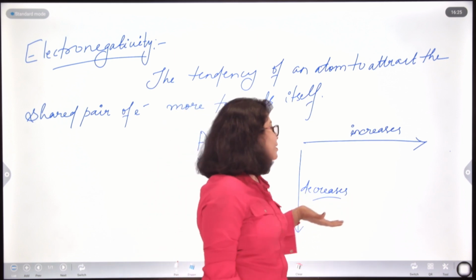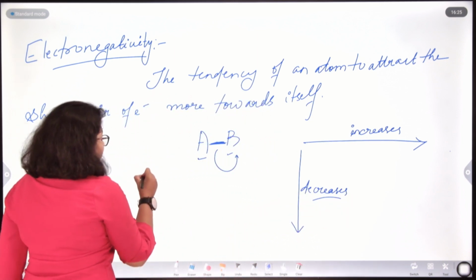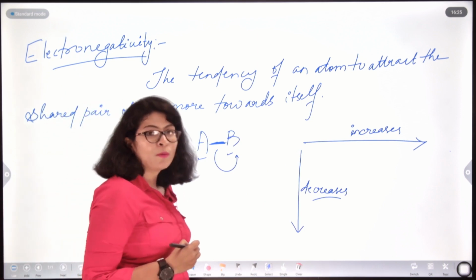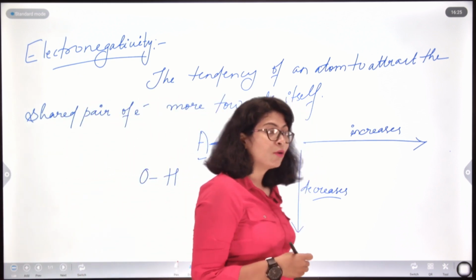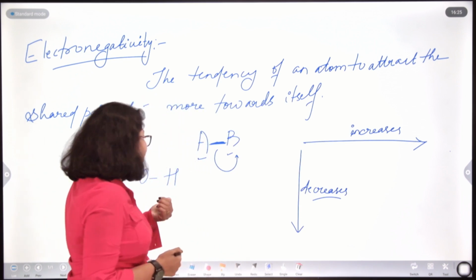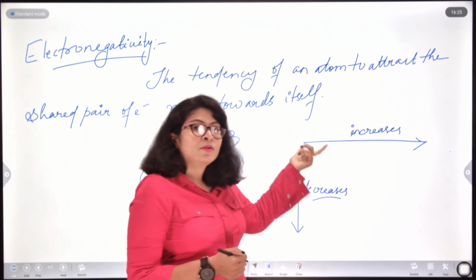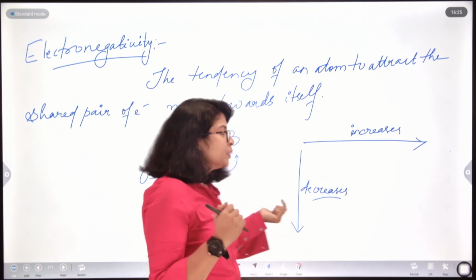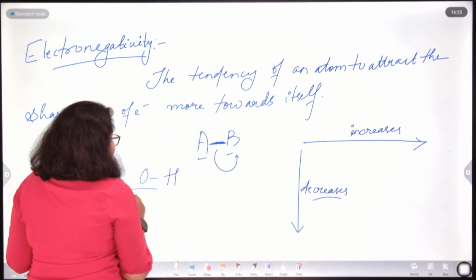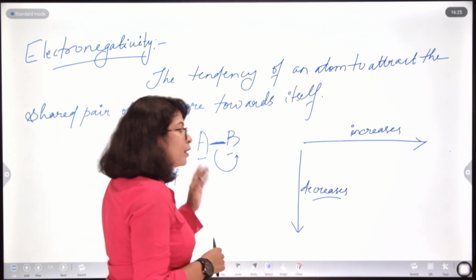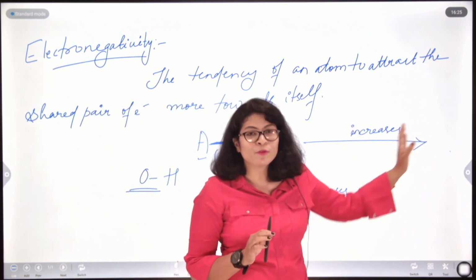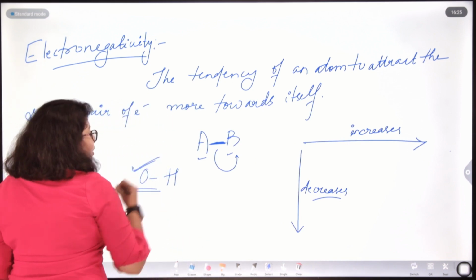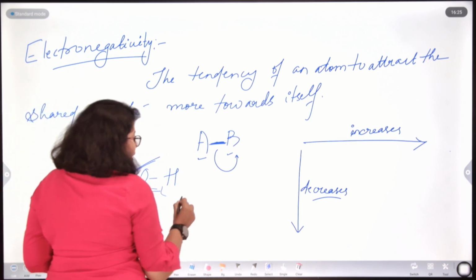So basically, if I say a covalent bond is formed between oxygen and hydrogen, then what will happen? Hydrogen lies at the top of the periodic table, right? It does not entirely belong to group 1, but it lies somewhere over there. And oxygen lies in group 16, almost towards the right of the periodic table. So oxygen has more electronegativity as compared to hydrogen.